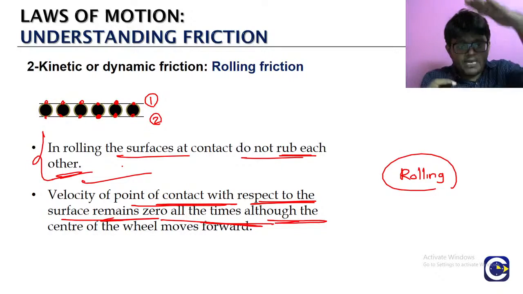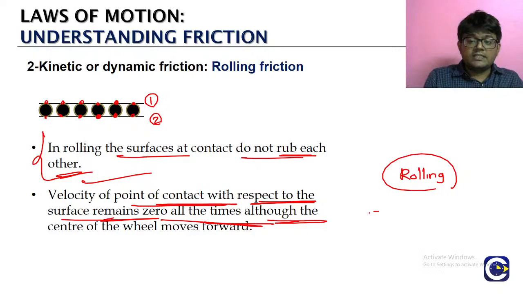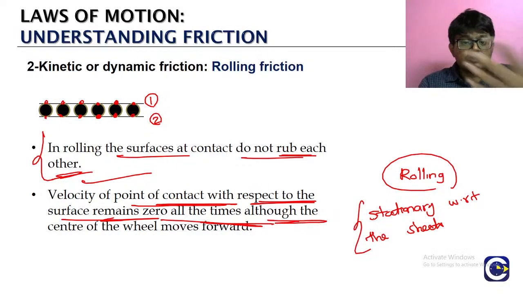Another, the contact points இருக்கு தெரியுமா, மேல ஒரு contact point இருக்கு, கீழ ஒரு contact point இருக்கு. அந்த contact points will always be stationary. The contact points will be always stationary with respect to the sheets. எப்படி இது பாசிபிள் ஆகும்னு சொல்லிட்டு we will be able to understand once we learn the rolling concept.